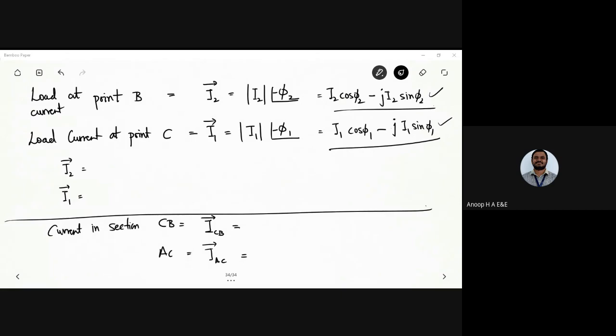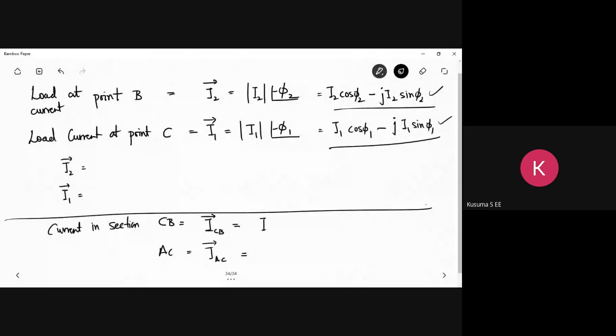Kusuma, can you tell me how we can calculate this? Sir, current in CB equals I2. Current in AC equals I1 plus I2.